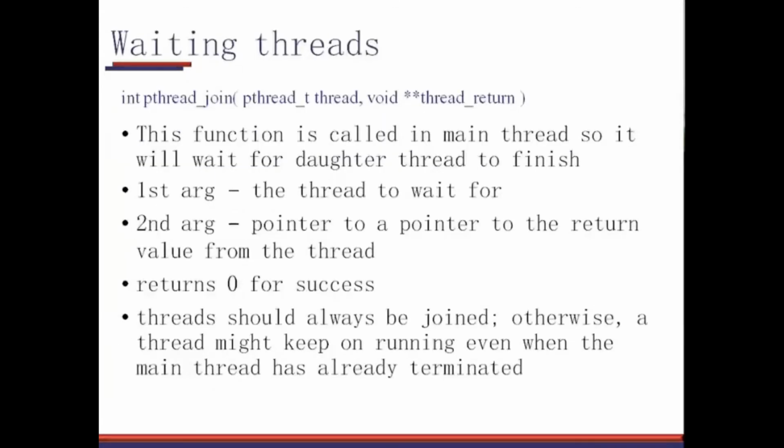Suppose, for example, the main program calls pthread_create and generates a pthread. Then suppose the main program wants to wait until the child thread is finished and returned, right? If that is the requirement, then in the main function you need to execute pthread_join. This pthread_join function will make the main program wait until the thread which is specified here completely executes and returns.